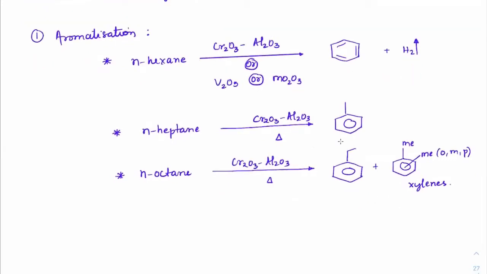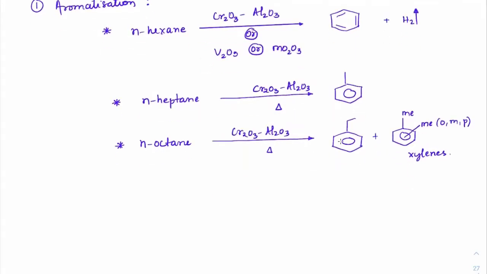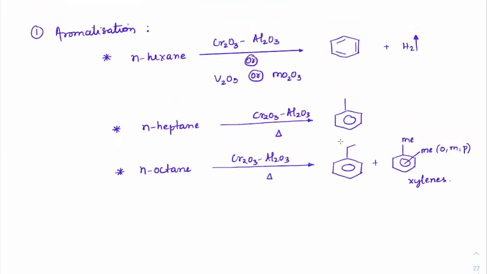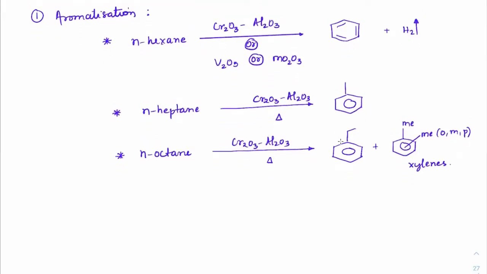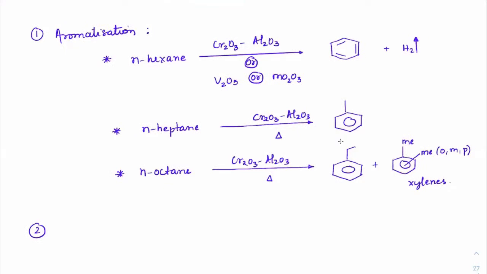So I hope the reaction is clear. n-Hexane, n-heptane and n-octane will always give the benzene forms. That's why it is called the aromatization reaction. These are pyro reactions, which means they are influenced at a very high temperature. Only if we know their thermal stability, we can comment on their majority.